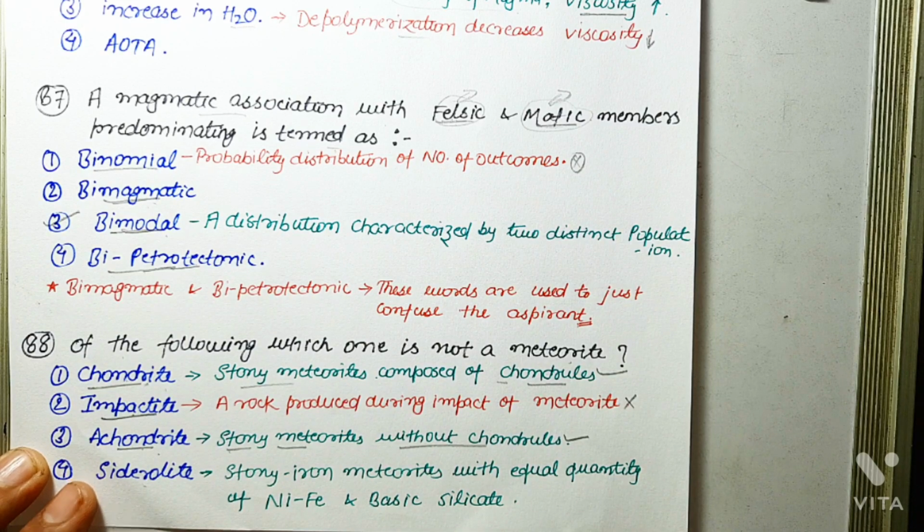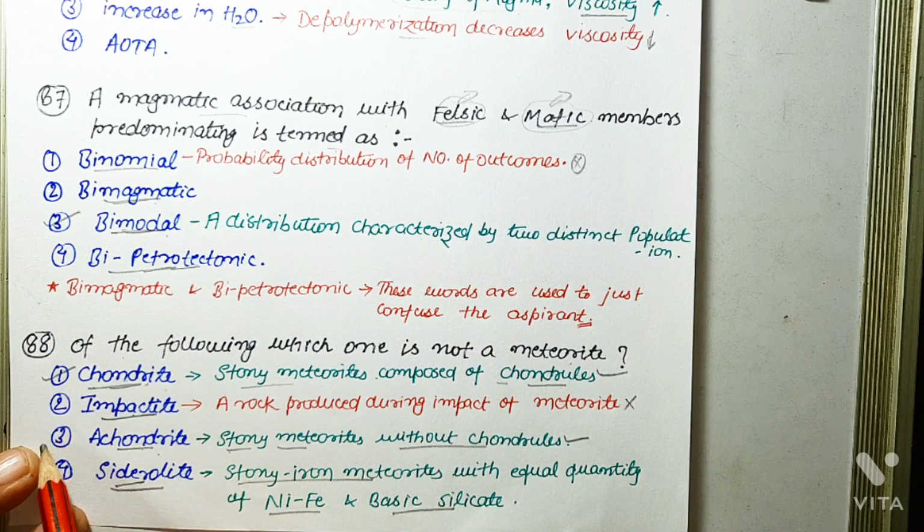Now siderolite is a type of stony iron meteorite with equal quantity of nickel, iron and basic silicate. Okay, so basically chondrite, achondrite and siderolite all are types of meteorite, but impactite is a metamorphic rock formed by impact metamorphism. So impactite is the correct answer as far as this question is concerned.